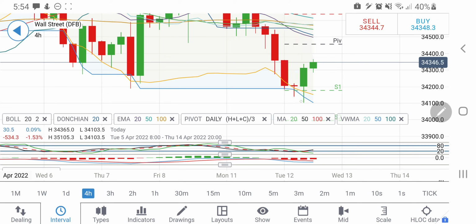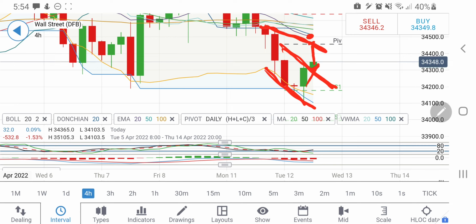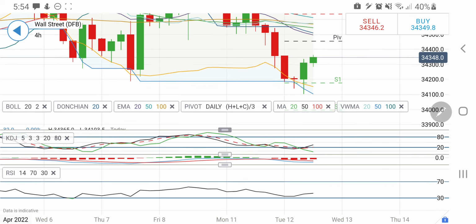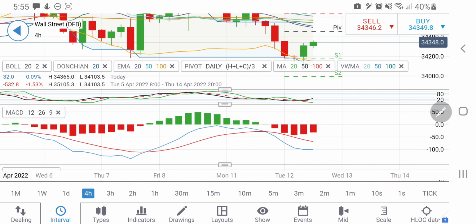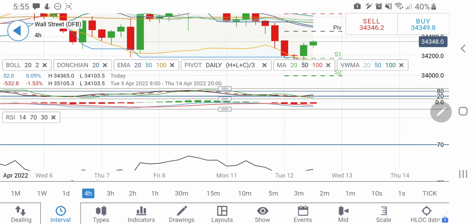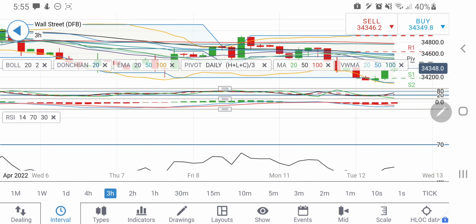Now look at this. This is just the second green candle, lower lows, and after this is a reversal here. Also, if you draw a parallel out here, you can consider this a breakout candle. So probably the next target should be at around 34,460, 34,500, and beyond that also it may try to achieve. The 34,500 or 34,460 zone appears to be very much achievable. Now look at the 4-hour stochastic looking upwards. It was oversold here. MACD is trying to converge here, and probably a couple of green candles will make them crossover also. RSI is not showing any signs near the oversold zone though.